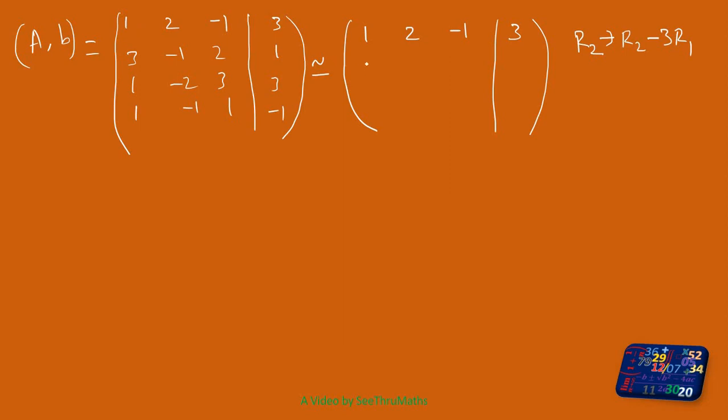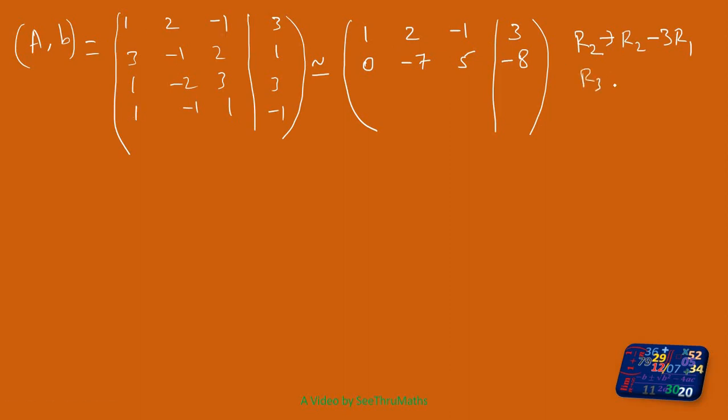Anyway, here it is 3 minus 3 is 0. Then minus 1 minus 6 is minus 7. Then 2 minus of minus becomes plus, 2 plus 3 is 5. So 1 minus 9 is minus 8. But the other two steps are easier than this one. See here 1, so 1 minus 1 is 0. The same here, 1 minus 1 is 0.